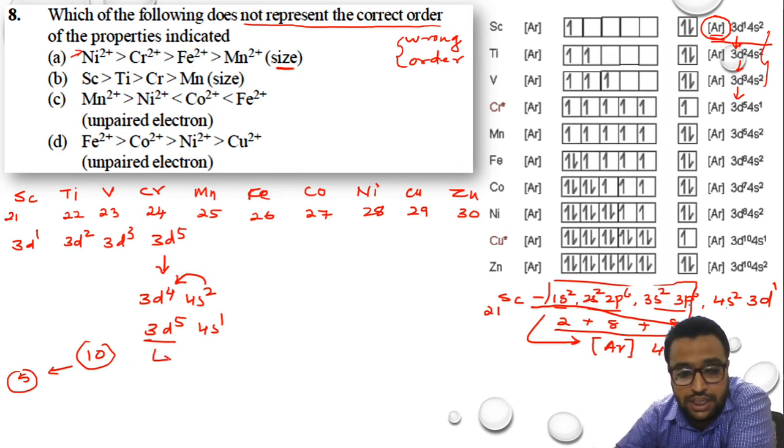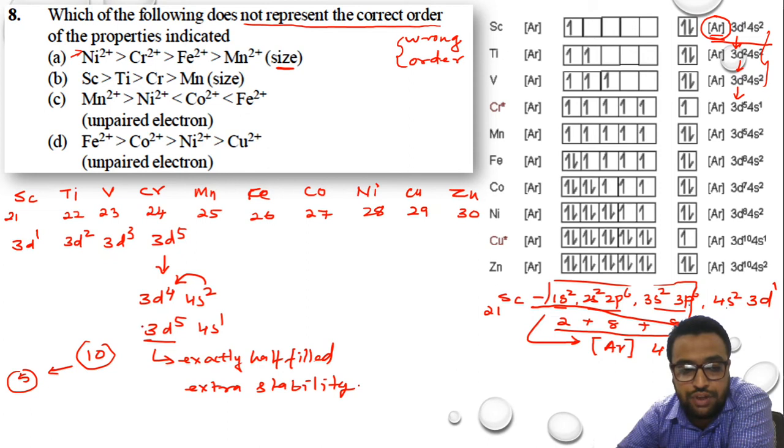So 3d5 is exactly half-filled. Because it is exactly half-filled, it gains extra stability. So 3d5 configuration will make chromium more stable. That's why you see that for chromium they show a star mark, and for copper they show a star mark. Chromium will make exactly half-filled configuration, and copper will make a completely filled configuration. I'll show you here for copper also.